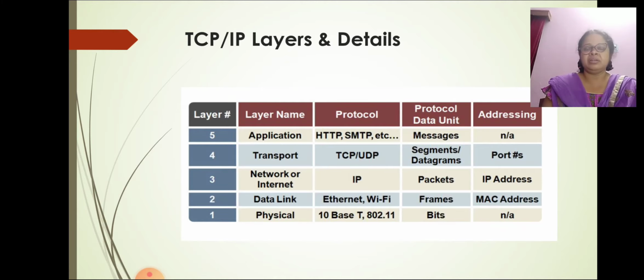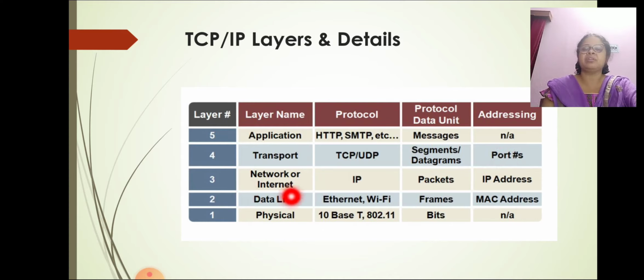These are the details of the layers and the protocols used. In the application layer, the protocol data unit is the message, and addressing is not applicable. In the transport layer, TCP and UDP protocols are needed. Segments and datagrams are the protocol data units, and addressing is port numbers.